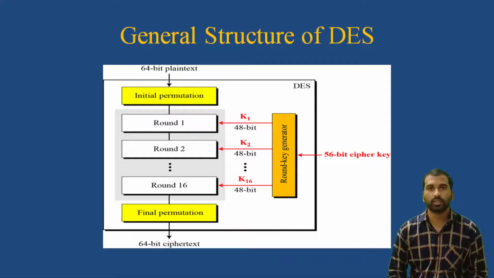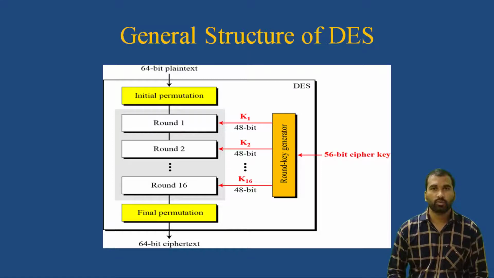So this is the general structure of the Data Encryption Standard. The 64-bit plain text will be forwarded to the DES function, where we have the initial permutation before round 1. After the initial permutation, the data will be forwarded to round 1. In DES we have a total of 16 rounds.